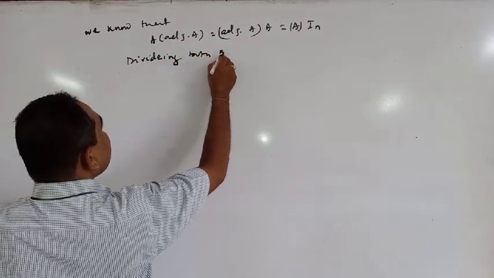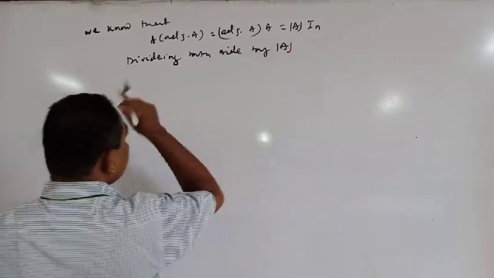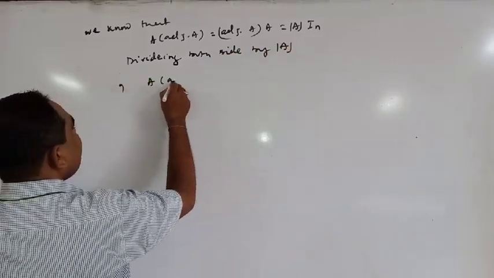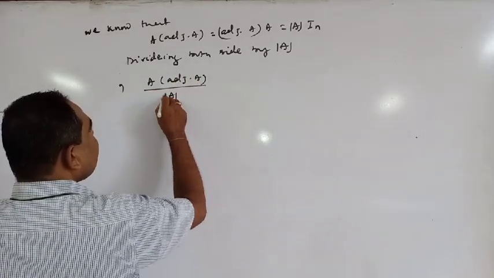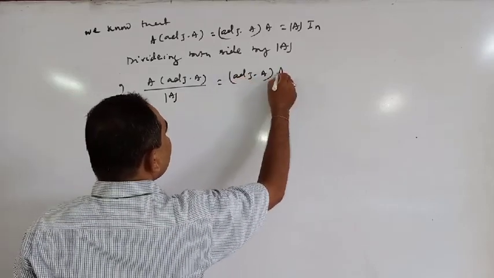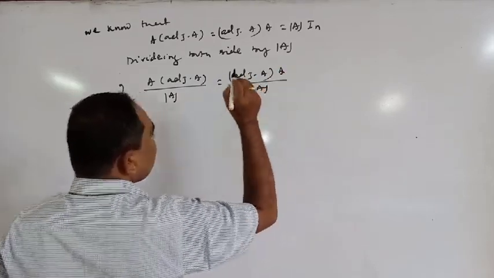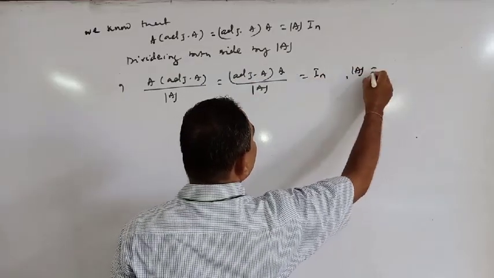Dividing both sides by determinant of A, this implies A into adjoint of A divided by determinant of A is equal to adjoint of A into A divided by determinant of A is equal to I, under the condition determinant of A is not equal to 0.